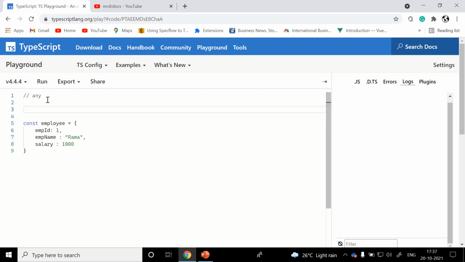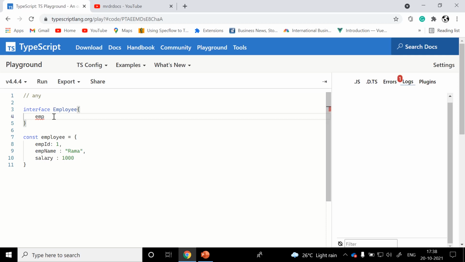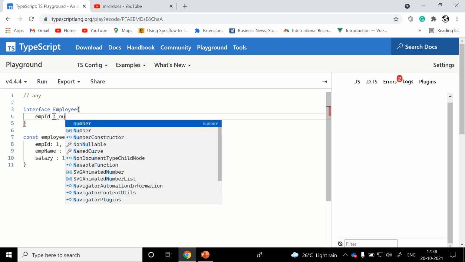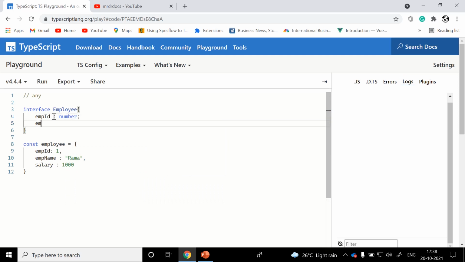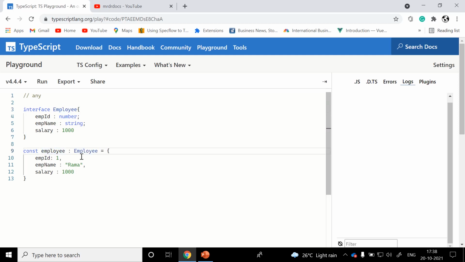If you are aware of the type, then we'll simply define an employee type. If we are aware of the type, in the sense we know exactly what we are going to get from the API, or we know exactly what list of properties this object contains, for example, employee ID, which we know is a number, employee name a string, and salary 1000, then we will directly assign this to our employee.